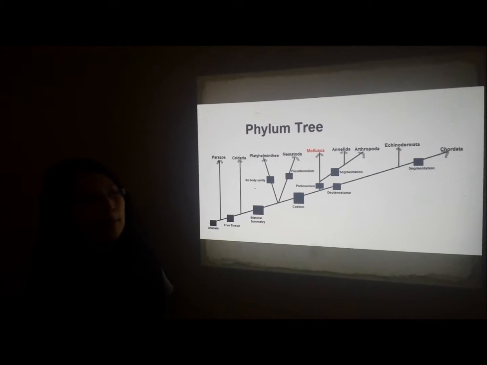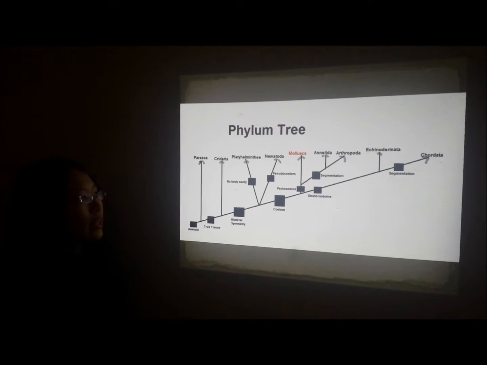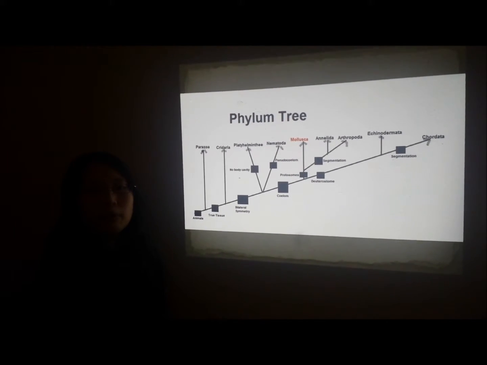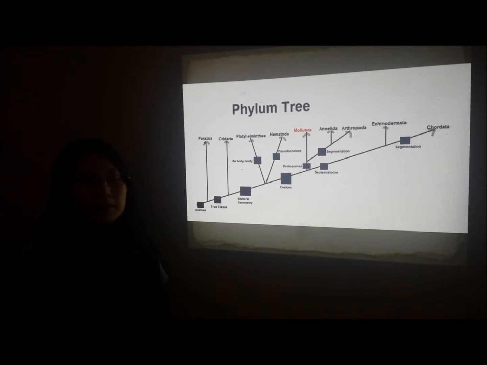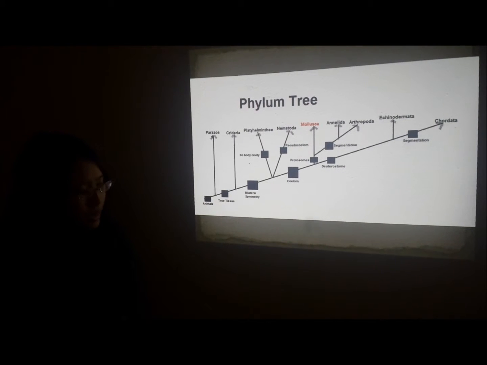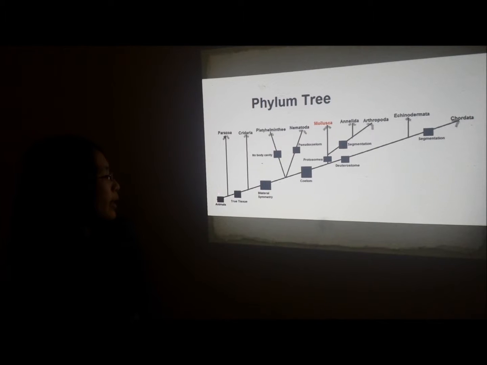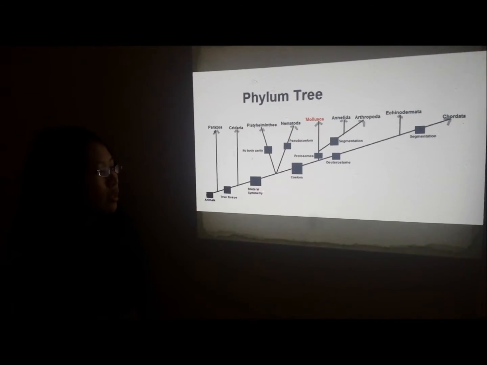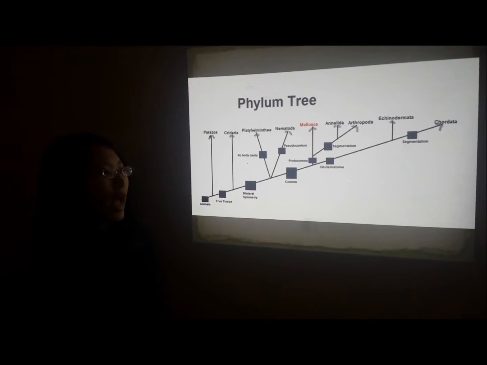Now these are the phyla of the kingdom Animalia. The common octopus is classified in the phylum Mollusca. And just like there are criteria that must be met in order for an organism to be classified in the kingdom Animalia, there are criteria that must be met for an organism to be classified in the phylum Mollusca. The first criteria is being in the kingdom Animalia, followed by having true tissue, then by having bilateral symmetry. The next criteria is having a coelom, or a body cavity.